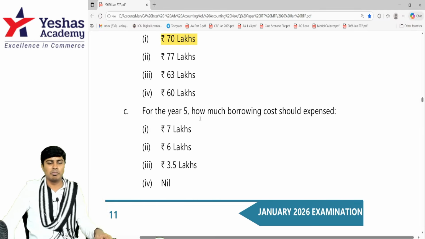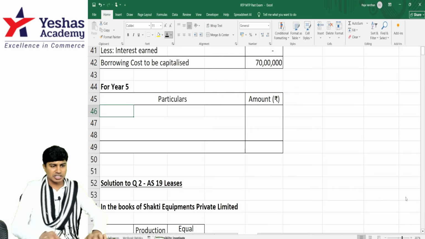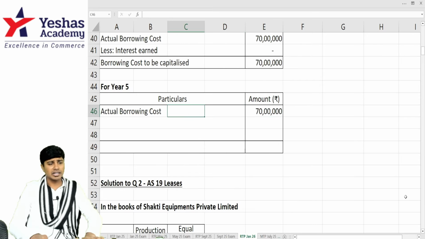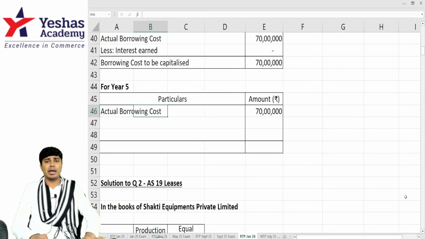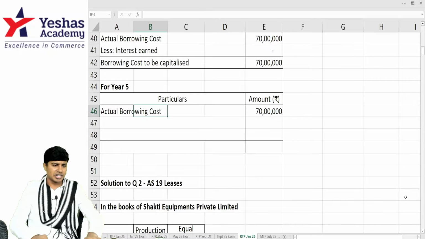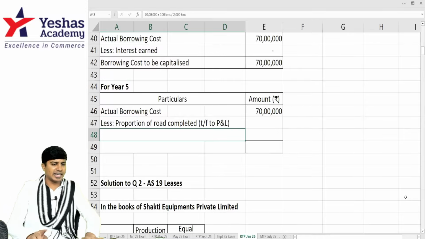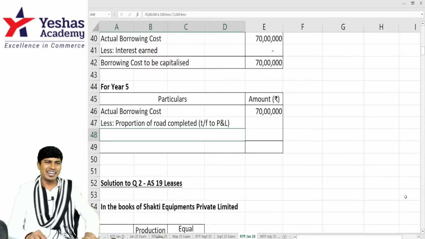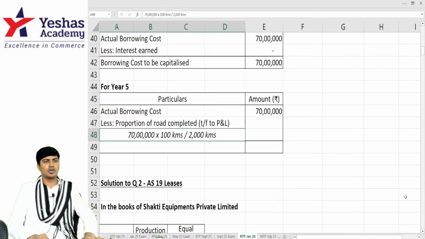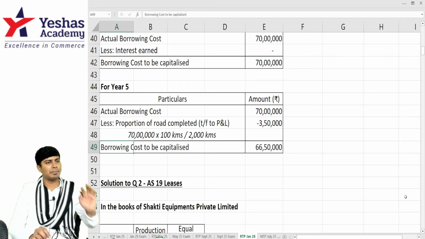In year 5, how much should be borrowing cost expensed? Okay. In year 5, actual borrowing cost is same 70 lakhs. But out of this, how much should be charged to the capital of the asset? 2000 kilometers is the entire project. 100 kilometers is ready. So to the extent the asset is ready, it will be charged to revenue. I'll take 70 lakhs into 100 by 2000, which is basically your 5%. 5% of 70 lakh will be charged to revenue, which is 3 lakh 50,000. Balance 66 lakh 50,000 will be capitalized to the asset.